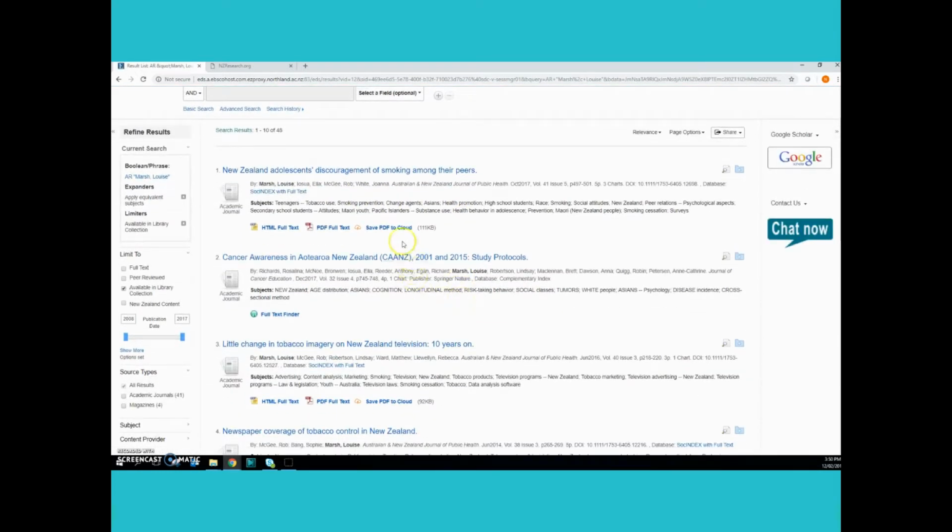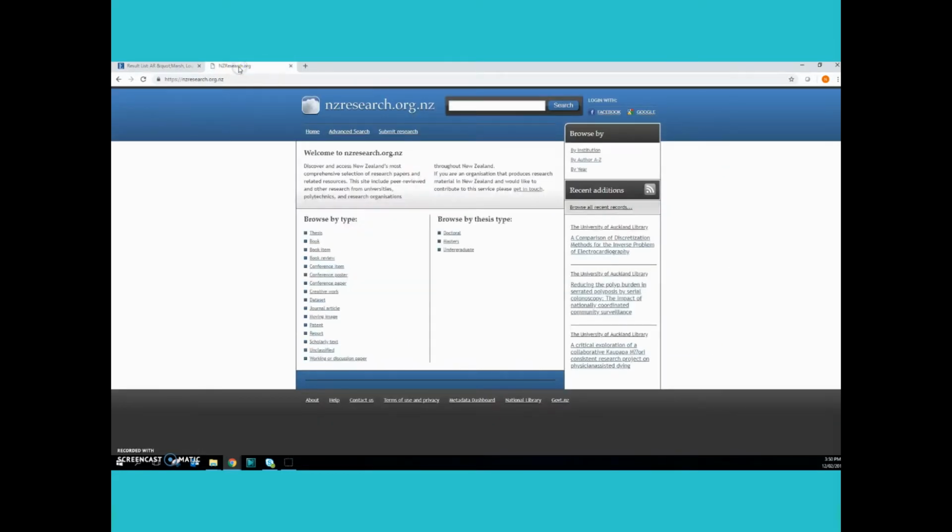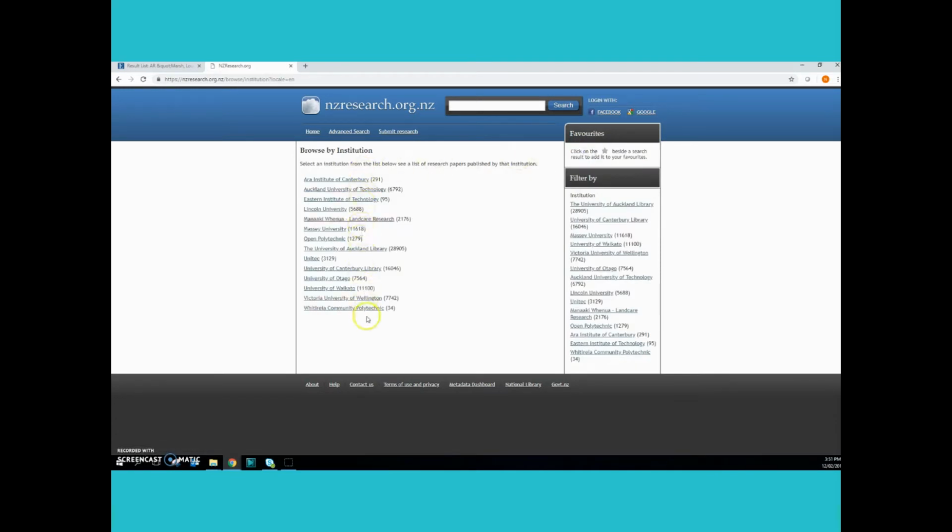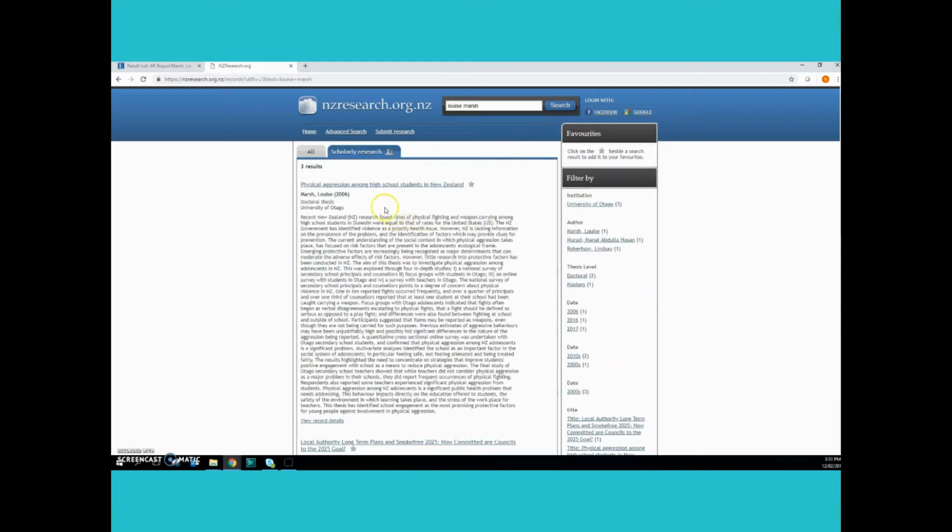Another place you should look, particularly for New Zealand research, is the newzealandresearch.org site. Now, this is a site that has brought together the repositories of all of these universities. You may find something under the name of your author. Or here's something, not quite on our topic, but something else that Louise Marsh has published. But it's also worth doing a search on your topic.